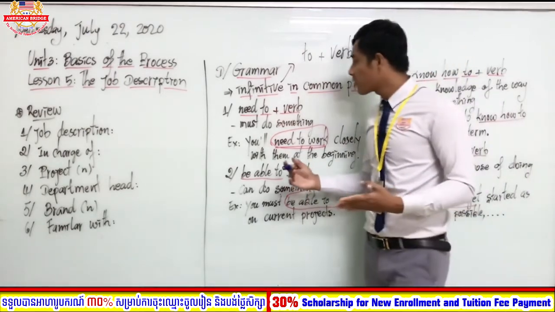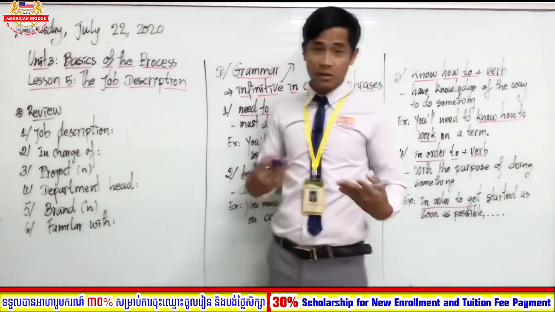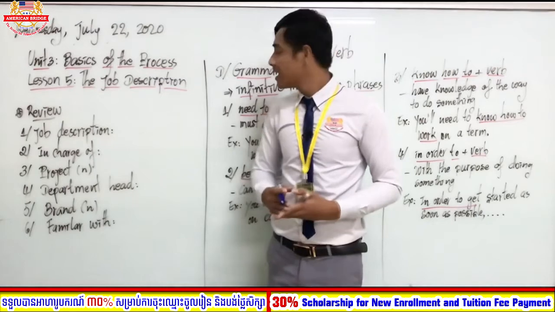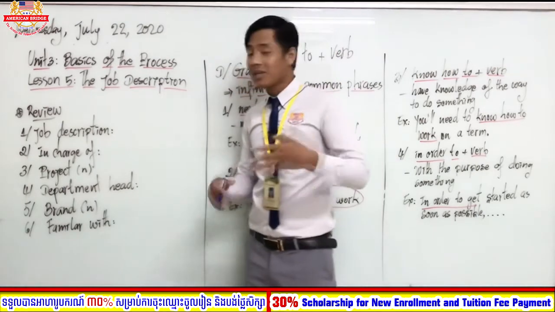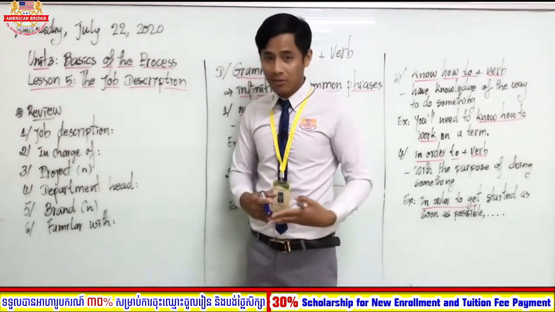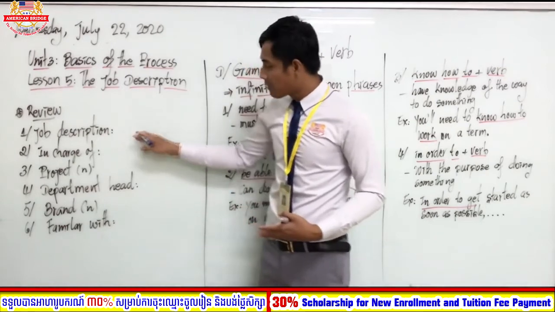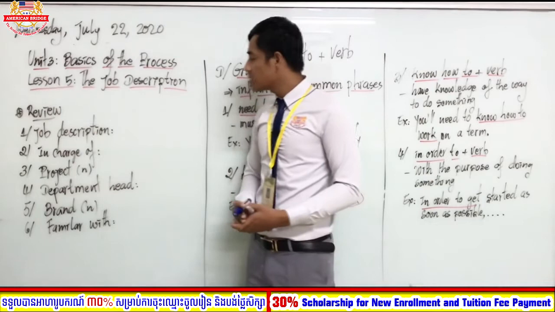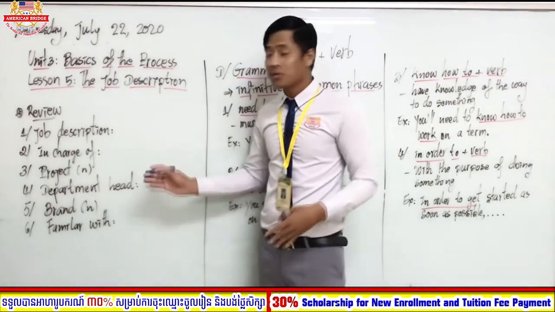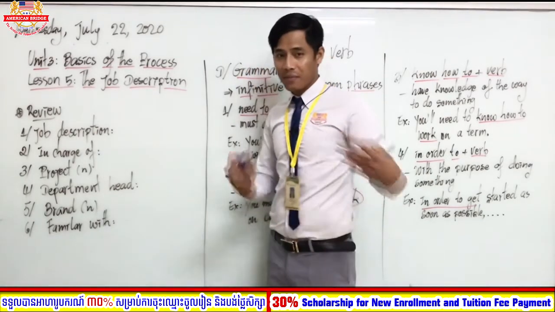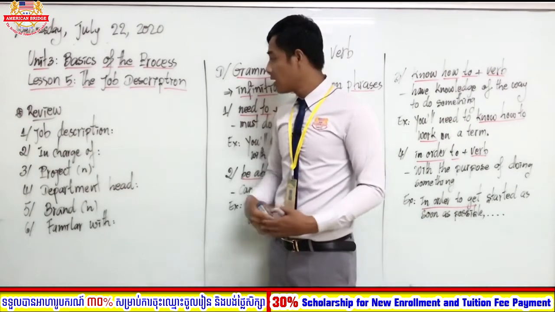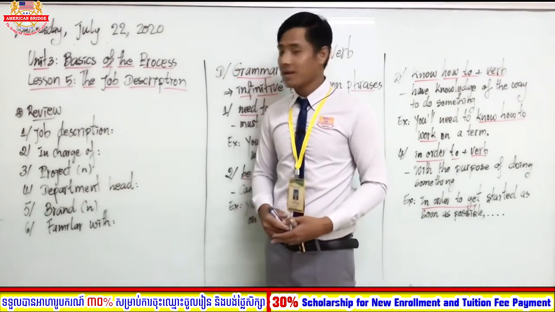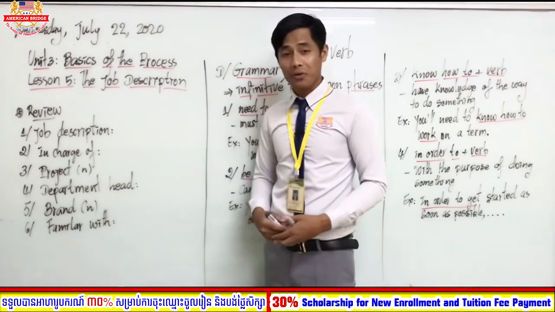Okay, so before we get started with our new topic for today, let teacher review what we have learned so far in this lesson. What teacher would like to review today is vocabulary, and we have from 1 until 6 vocabulary items. Okay, students, so now let teacher read it for you first, and you repeat after me. After that, teacher will explain the definition of all these verbs and phrases for you.